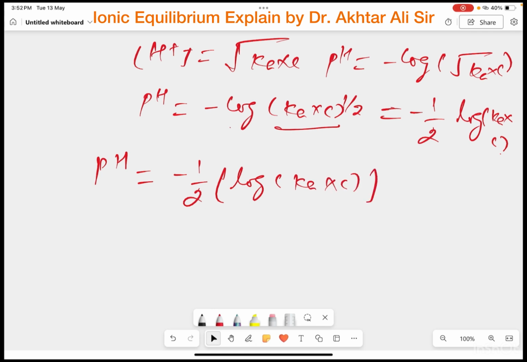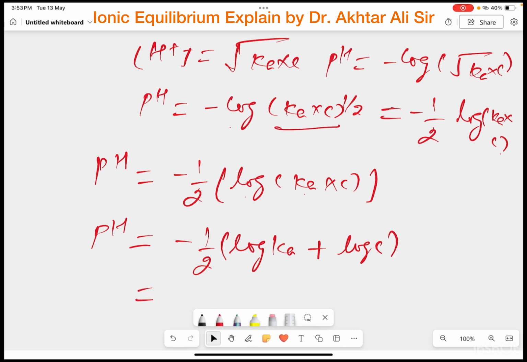So what is your main formula? Minus 1 by 2. Just apply the property of log: log A into B will be equal to log A plus log B. So this will be log Ka plus log C. And now this minus is going inside, and 1 by 2 is here.